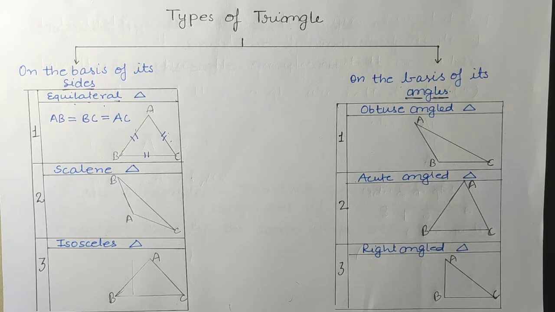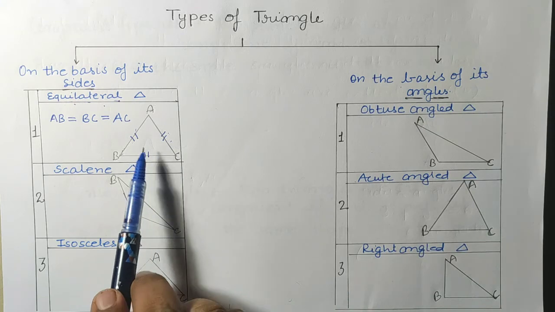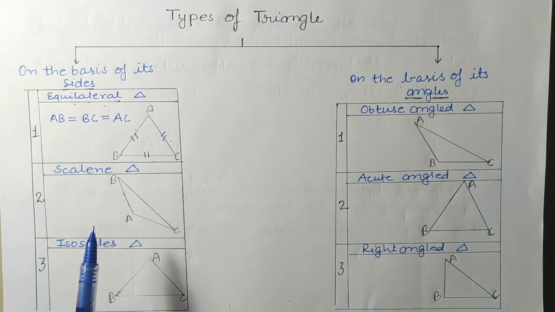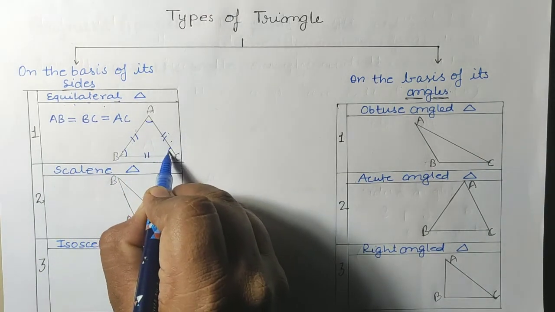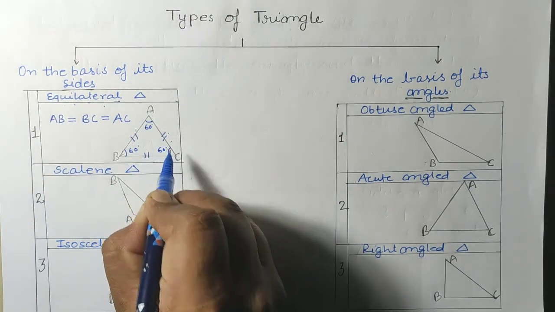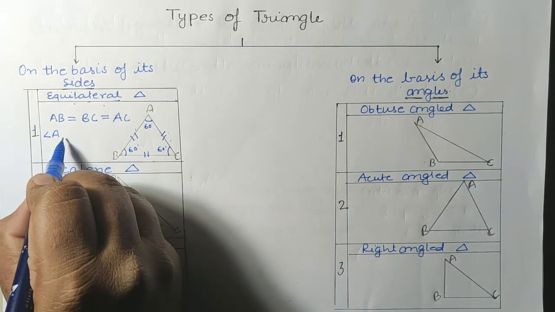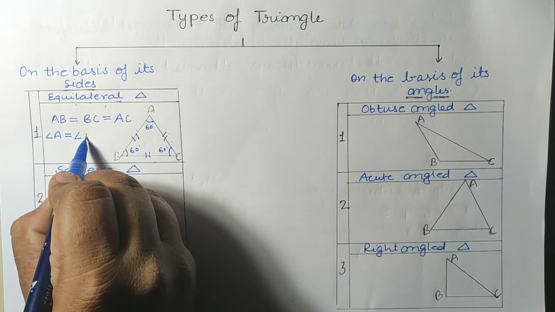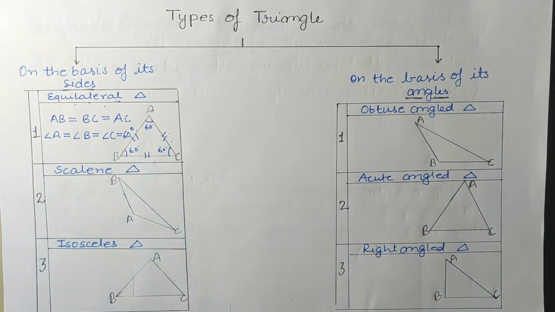Okay, and one more characteristic is there, since it is the categorization of triangle on the basis of its sides. In the type of equilateral triangle, one more thing is there, that its all angles are equal to 60 degree. So we can also say that in the equilateral triangle, angle A is equal to angle B is equal to angle C, and that is equal to 60 degree.